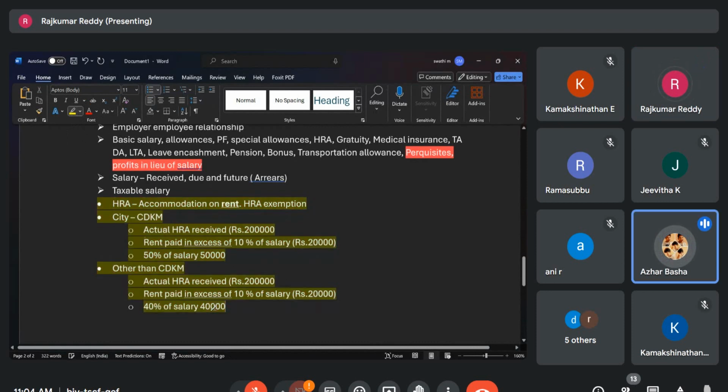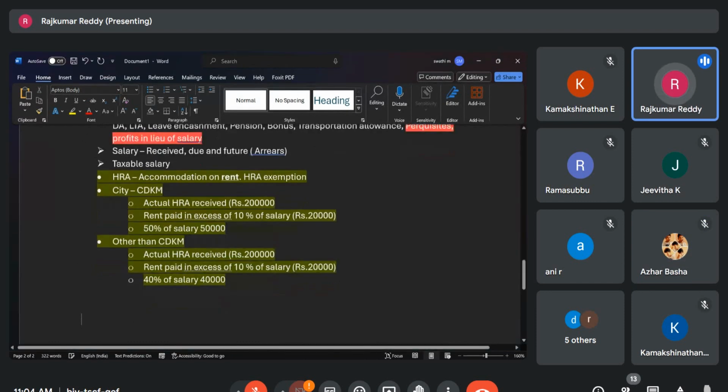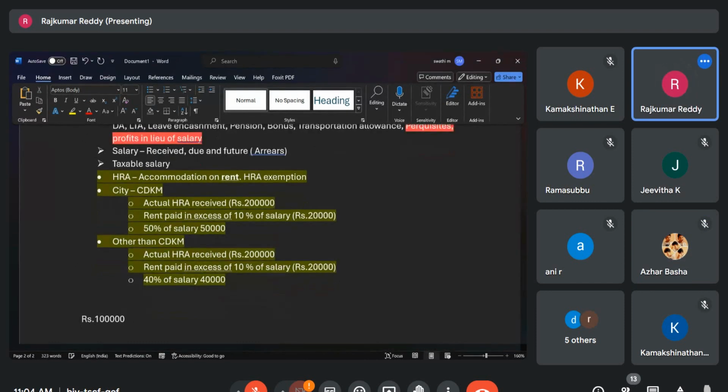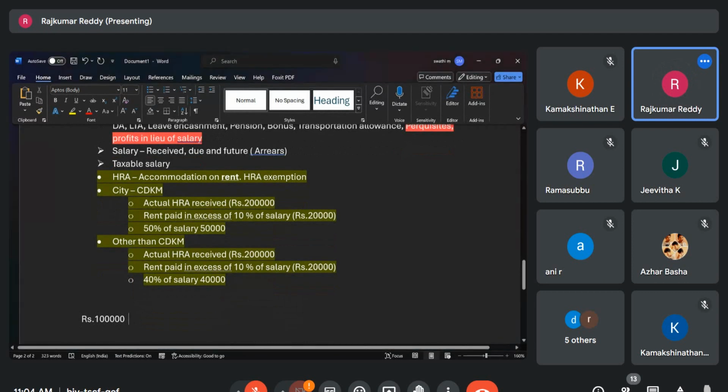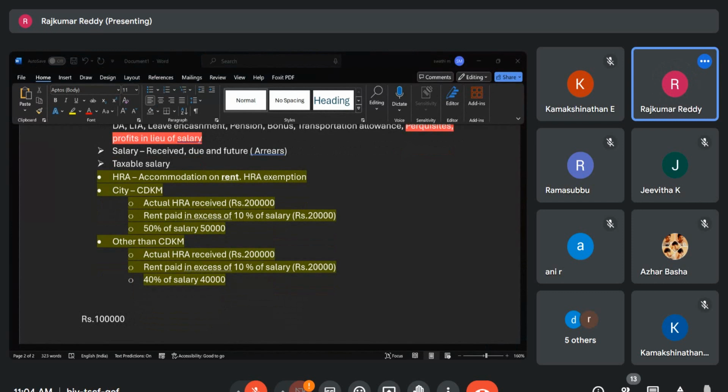Can you explain one another time? Okay. Maybe per month you are earning 1 lakh rupees as a salary. Able to see the Excel?